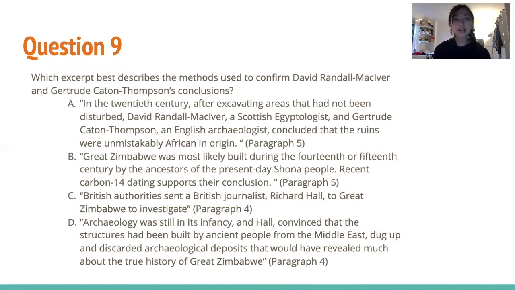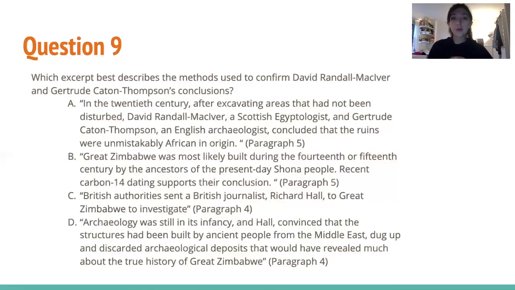So question 9, which excerpt best describes the methods used to confirm David Randall McLiver and Gertrude Caton Thompson's conclusions? So what is this question asking us? It's asking us to describe the methods used to confirm these two people's conclusions. So that's what we're looking for specifically. So choice A, in the 20th century, after excavating areas that had not been disturbed, David Randall McLiver, a Scottish Egyptologist, and Gertrude Caton Thompson, an English archaeologist, it's a mouthful, concluded that the ruins were unmistakably African in origin. So this just tells us what the conclusions were. It doesn't tell us the methods that were used to confirm them in any way. So we can get rid of this one. It's a little confusing because it says their names, but we can also get rid of it.